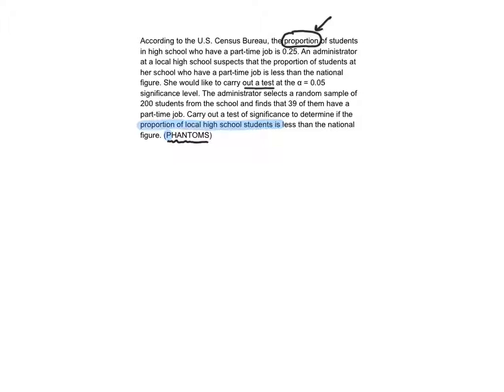All right, let's get right into the first one, hypotheses. You have to write this out, and you have to be very specifically clear about it. Remember, according to the U.S. Census Bureau, the proportion of students who have a part-time job is 0.25, and we're trying to determine if this local high school is less than that. So we're going to say the true proportion, p, is equal to 0.25. We're going to use that as our base.